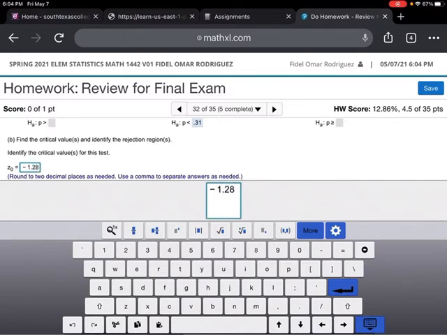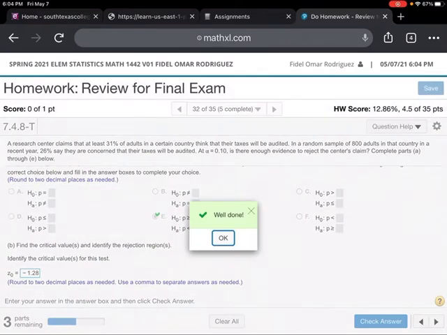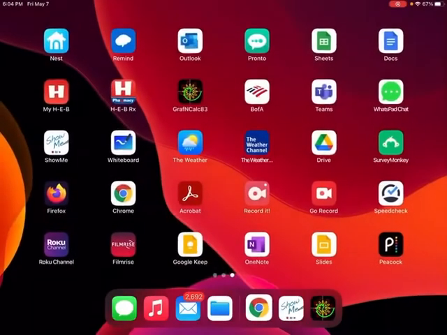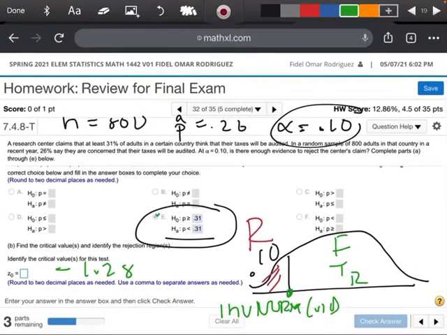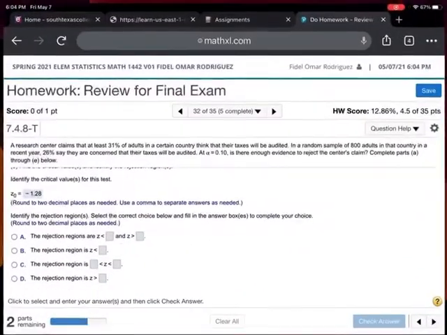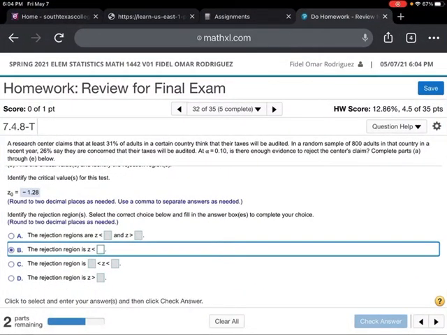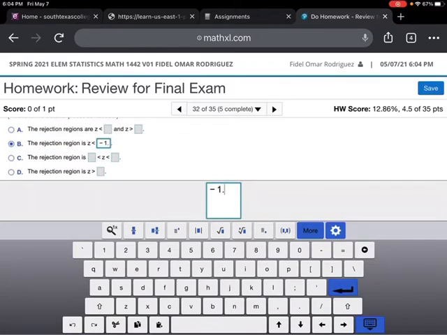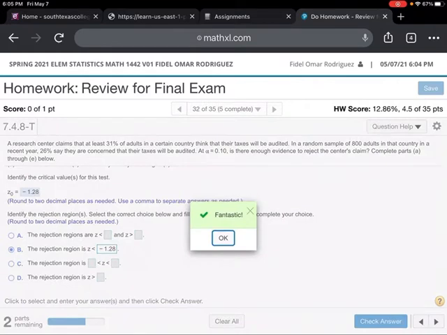And we got that part right. Now remember what we said. If this is negative 1.28 right here, when Z is smaller than that, that's going to be my rejection region. So when Z is smaller than negative 1.28, that's going to be my rejection area.